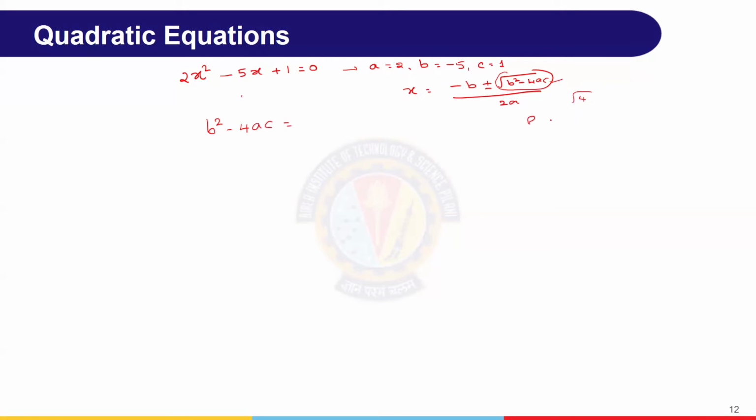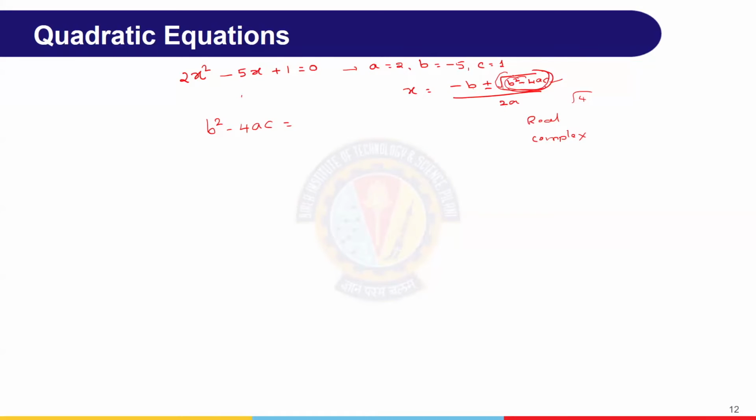Therefore, we get real numbers. If inside is positive, then real numbers. If b square minus 4ac becomes negative, as we just saw, under the root negative, that becomes complex. If it becomes 0, then simply minus b by 2a will be there.